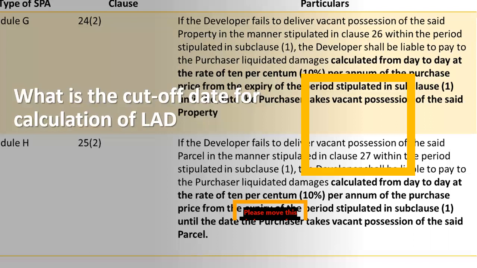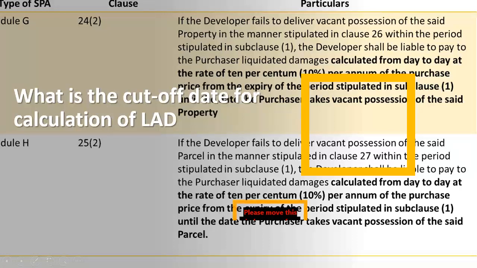And then the second issue is, when is the cut-off date for the calculation of LAD? So if we look at clause 24 or clause 25 of Schedule H itself, they said the calculation must be until the day the purchaser takes vacant possession of the said property mentioned in sub-clause 1.